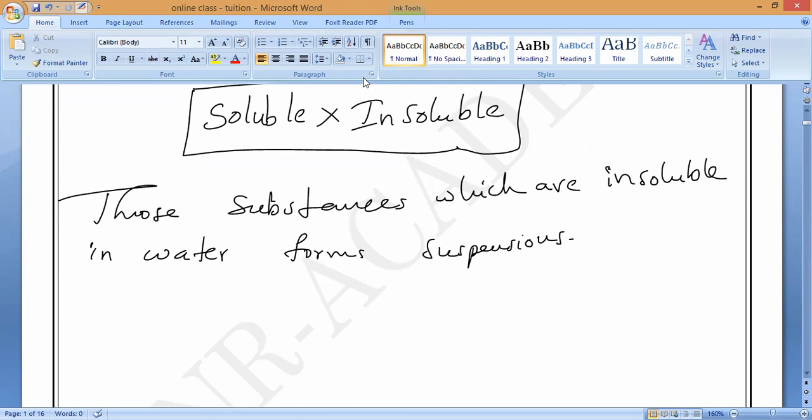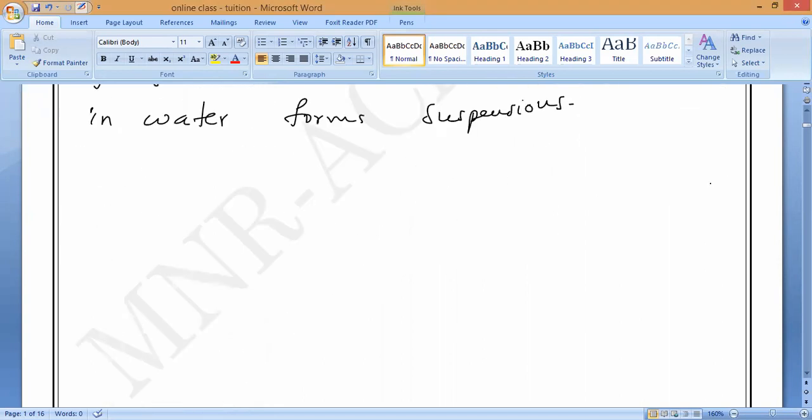So from this itself we can understand, Maitreyan. So easily we can separate them. Is it yes or no? We are able to see the particles' boundary between them. Correct or not? Because they are not going to be soluble. They are not going to be mixed with the water. That is why they are called suspensions.